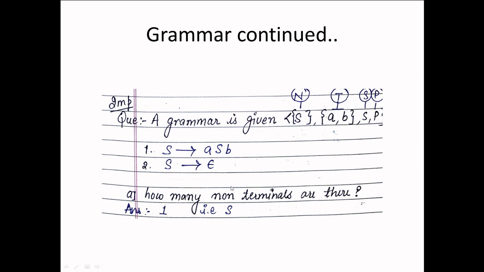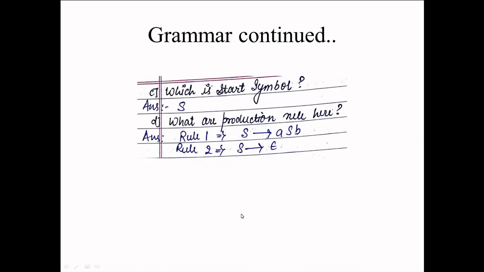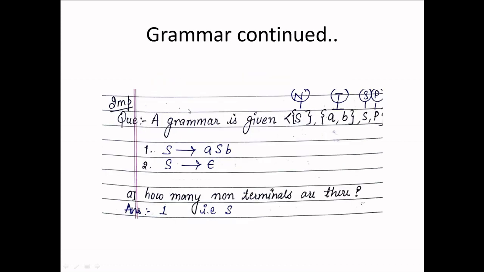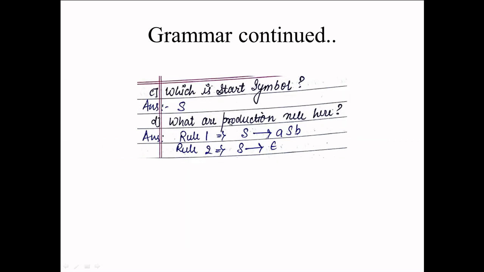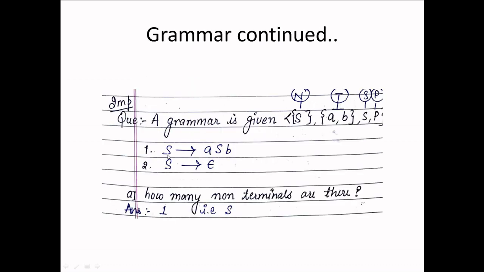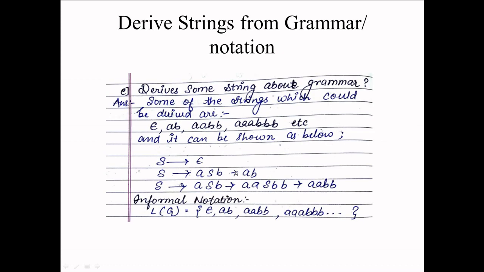Now here it is asked how many non-terminals there are. Only one non-terminal, S, is used here. So the answer is 1. Which is the starting symbol? S is the start symbol. Next, what are the production rules? It is very simple to say: two production rules, S gives aSb and S gives epsilon.